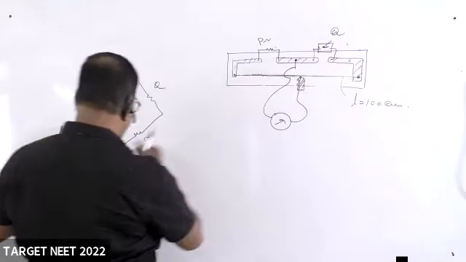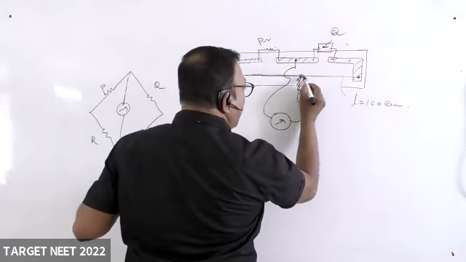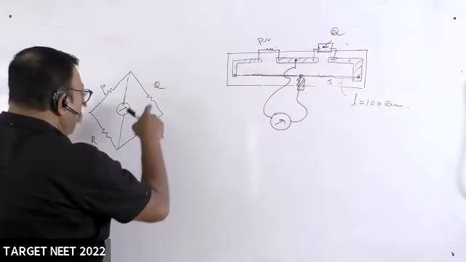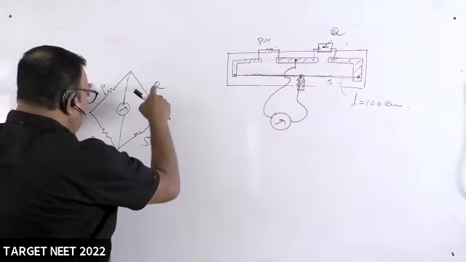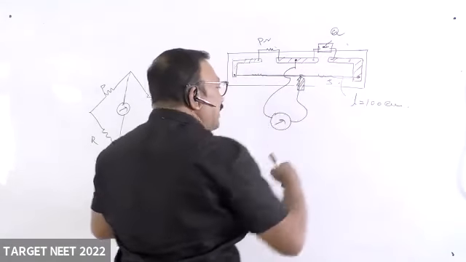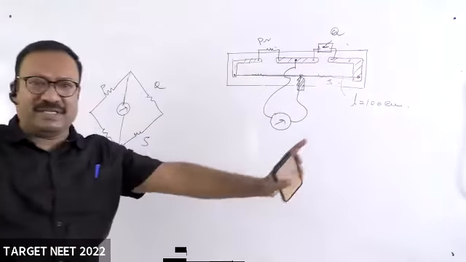This is R. And you know, this part will be S. In between, from the junction PQ to the junction RS, you have a galvanometer. Fine, everything is fine. Anything missing? Anyone?